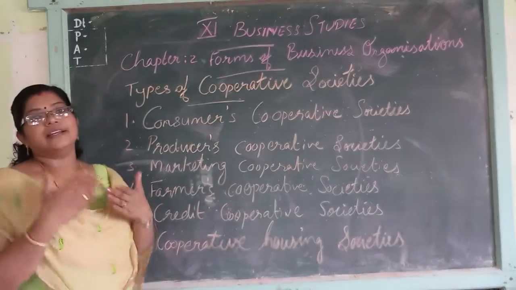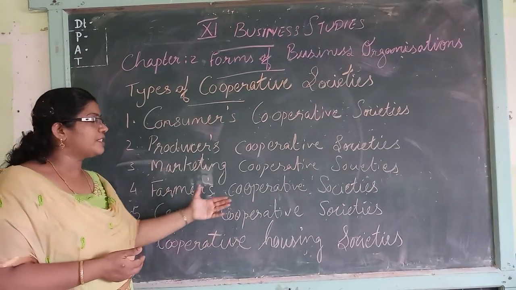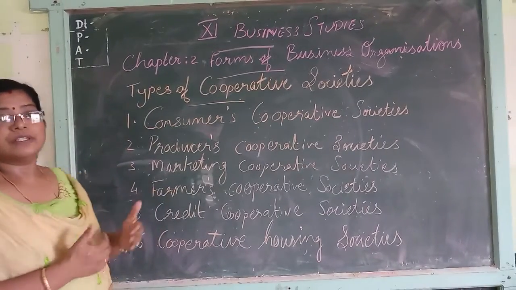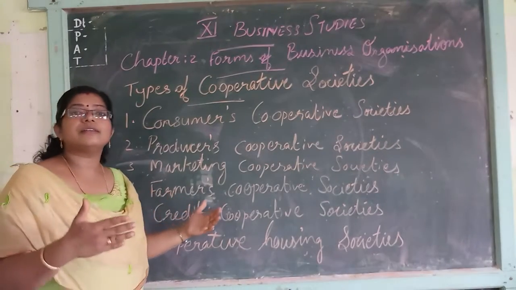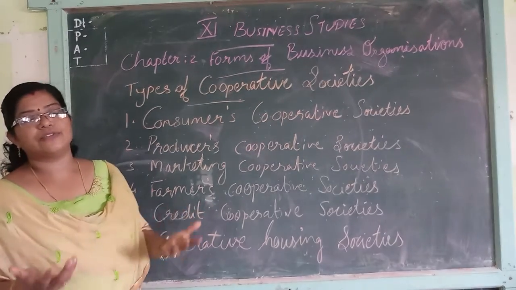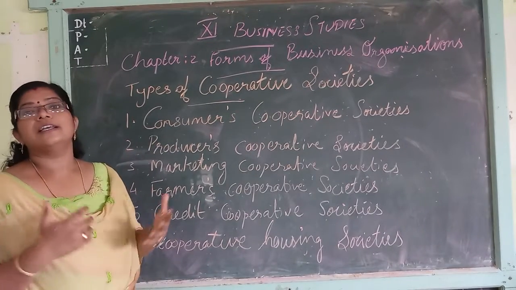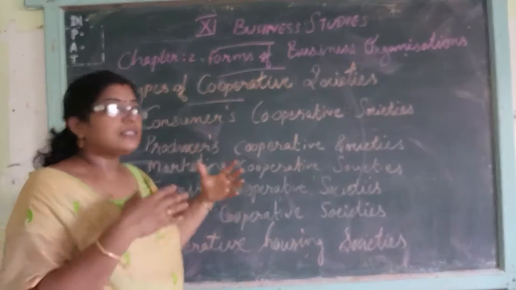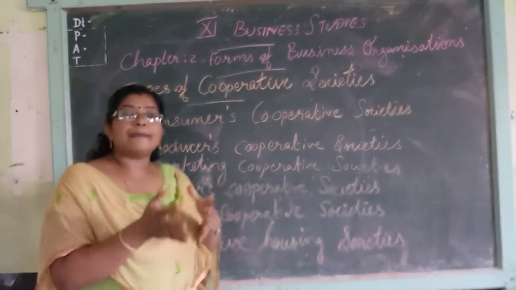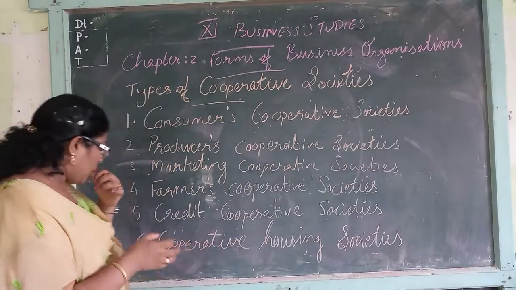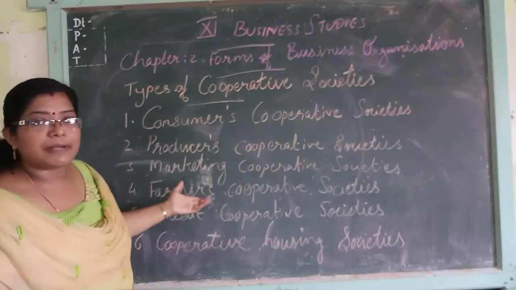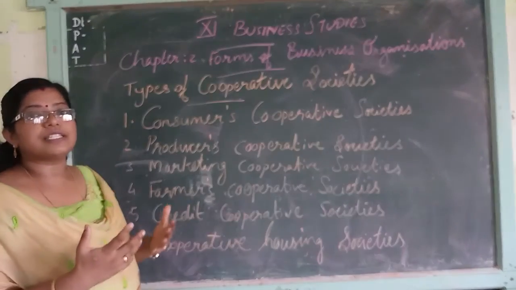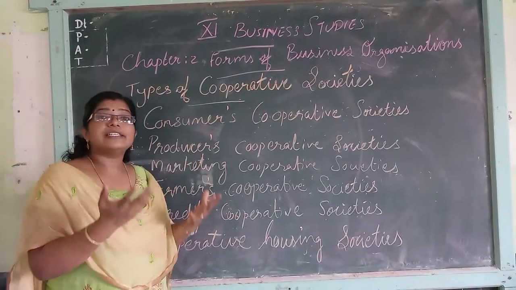The main purpose of forming this type of society is to help the farmers. How can they help? By providing good items like good quality seeds, fertilizers, machines and other equipment. These items they can provide at a reasonable price to the farmers. That is one side. Another side is that this society will help the farmers increase productivity.